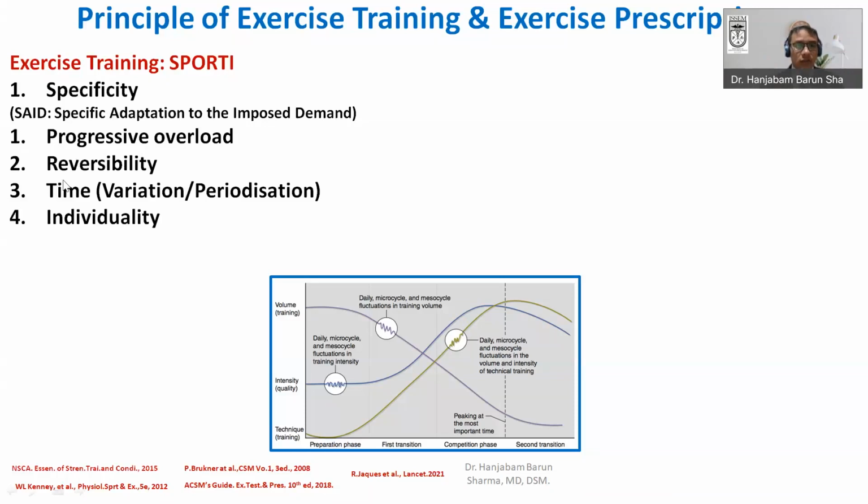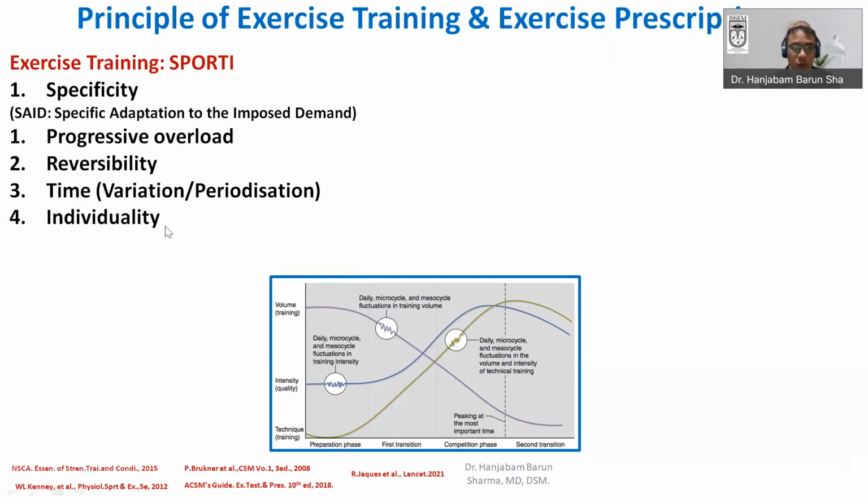And we already know that there is also the principle of reversibility, where if you stop loading your system, then the detraining effect may also be there. And according to the time, variation and periodization has to be done in order to avoid injury, in order to decrease the effect of the detraining, so that optimum physiological adaptation may be done. And volume, intensity, or technique can be varied depending upon which phase you are in. It may be preparative phase, transition phase, competition phase. So depending upon which phase you are focusing on, you can periodize, you can change all the training variables depending upon the time.